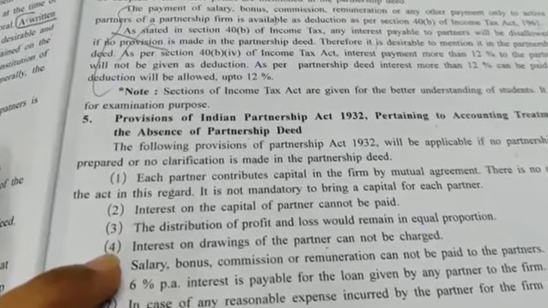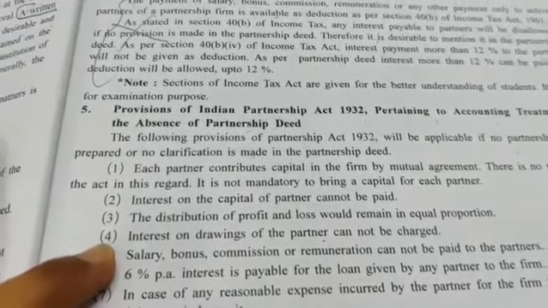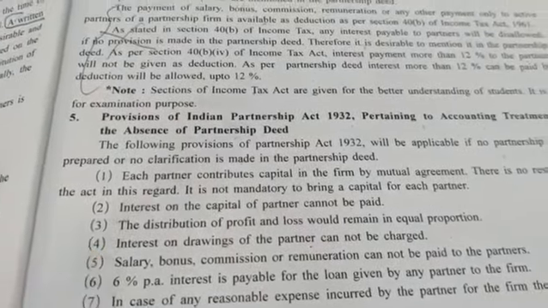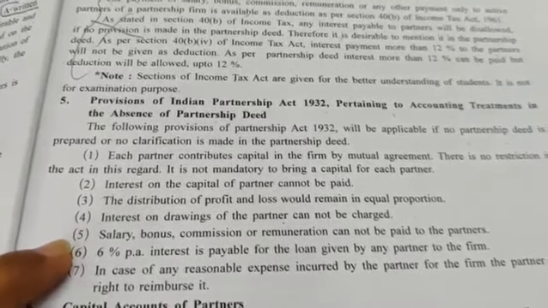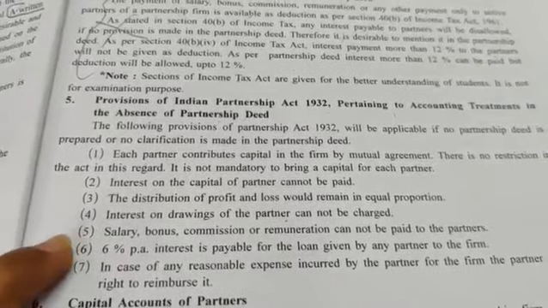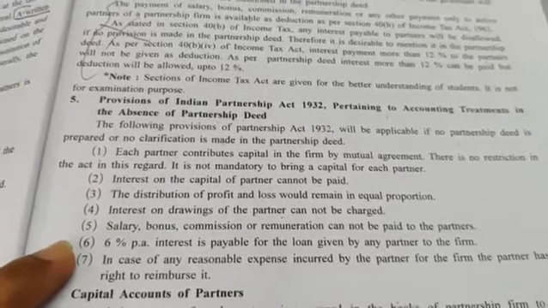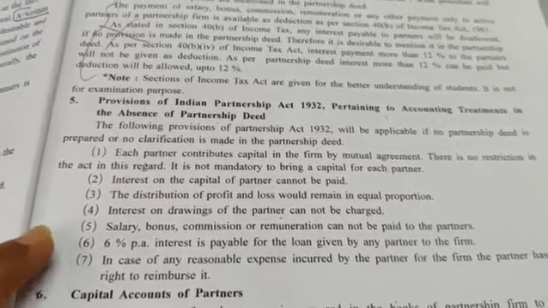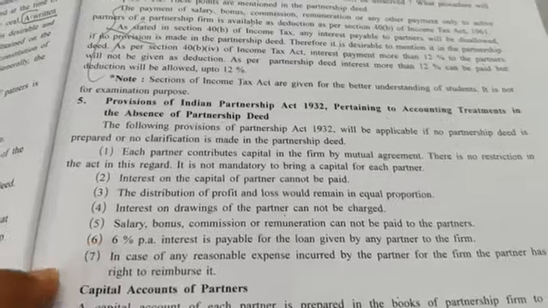Next, interest on drawing of the partners cannot be charged. Again, if they have not discussed anything about how much interest on drawing is to be given, then it will not be calculated. Salary, bonus, commission or remuneration cannot be paid to the partner. If nothing is discussed, then no need to pay anything. 6% interest is payable for the loan given by any partner to the firm. So if the percentage is not given, then compulsorily you have to take 6%.